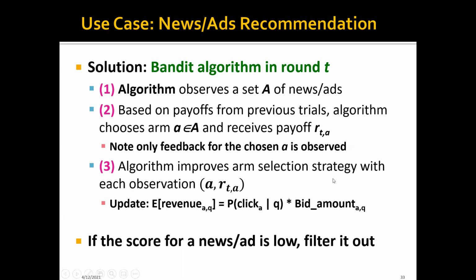And this part actually corresponds to the update of the average expected reward, the mu A hat that we mentioned in the UCB algorithm. And basically, what this algorithm means is that if the overall score for a news or ad is too low, then the algorithm will just filter it out.